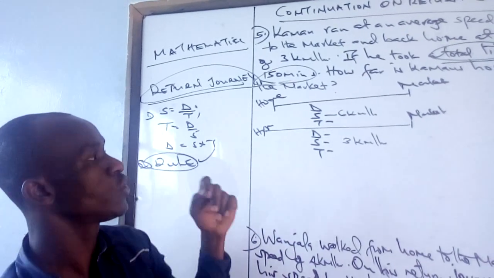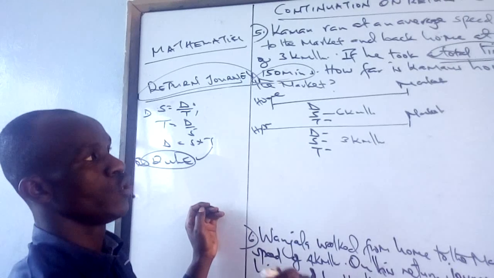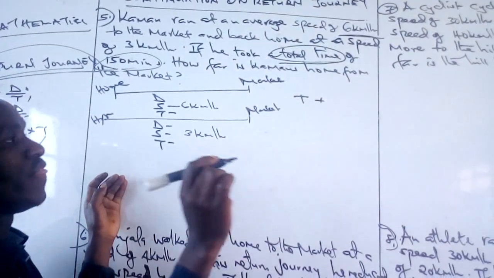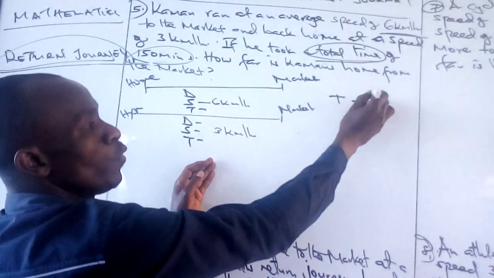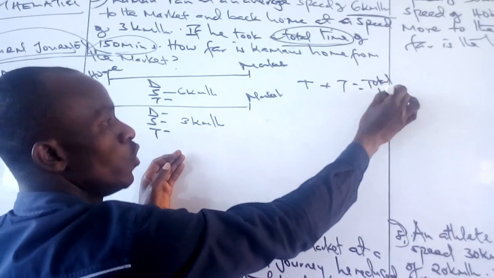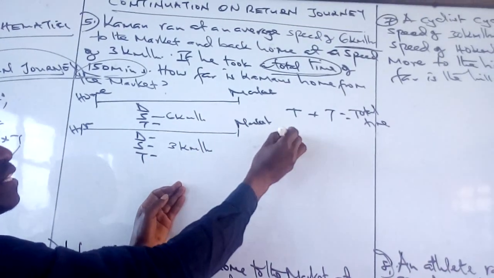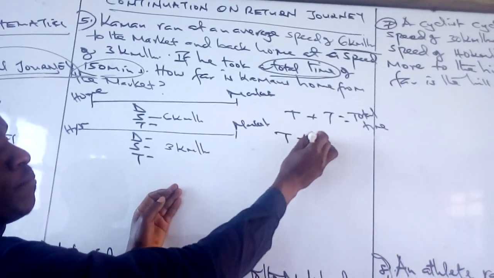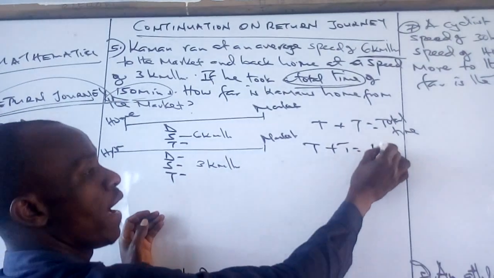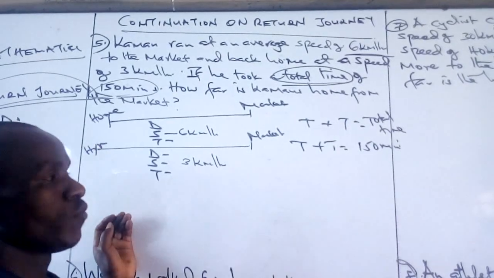So how do we work this one, given the time? What we simply say is this: the time to the market plus the time taken back home will give us what we are referring to as the total time. That means the time to the market and the time back home will give us a total of 150 minutes.